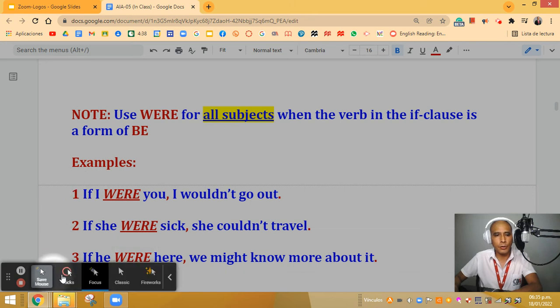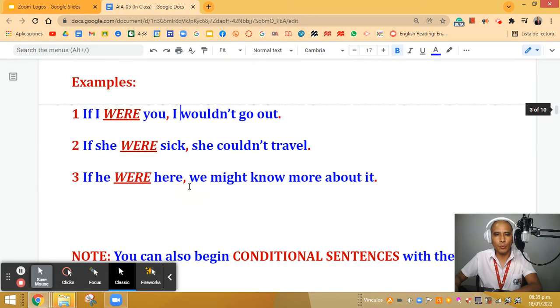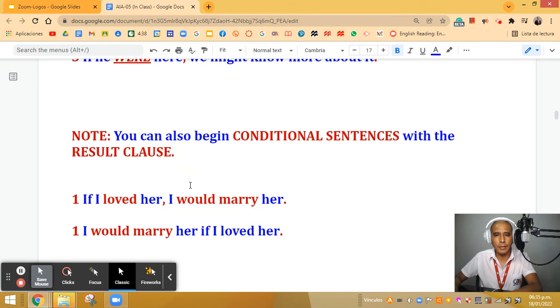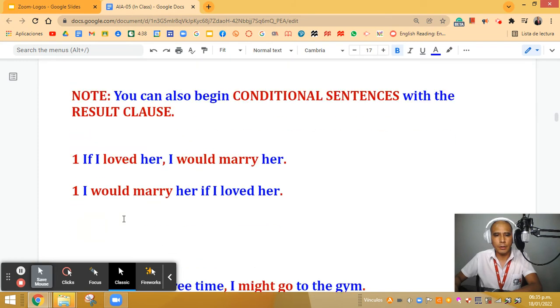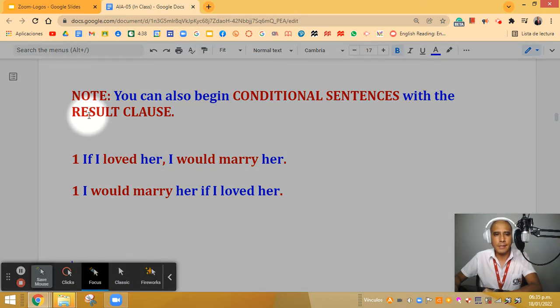Okay, now we are going to continue, and I'm going to share with you another note that it's very important to know. And you will see this as we work on some exercises. So let me see. Here it says, note, you can also begin conditional sentences with a result clause. For example, number 1, if I loved her, I would marry her. So I changed the order. So I can say, I would marry her if I loved her.